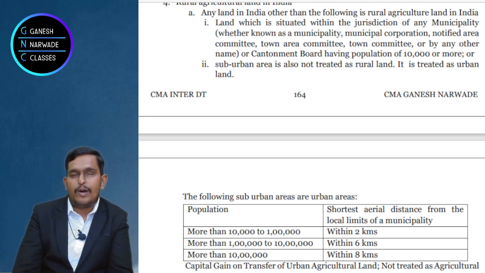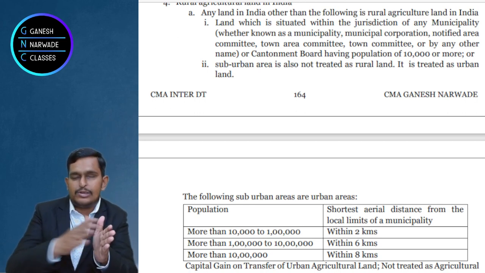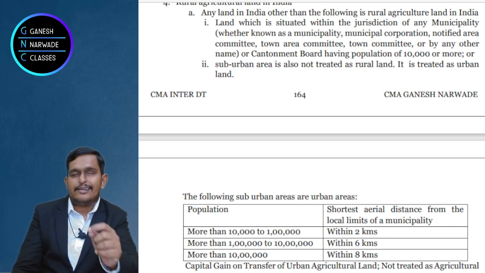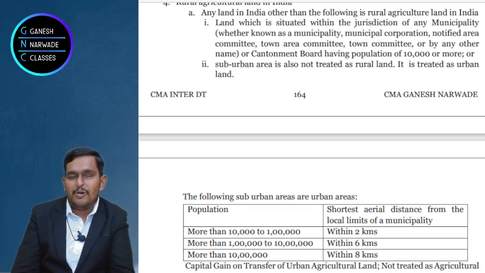Sir, 10,000 to 1 lakh. Okay. What is the distance from the borders of municipality to that area? Sir, it is just 1 kilometer. Oh, is it within 2 kilometers? Yes, sir. Then it is an urban area. Sir, but this area has a population of 1 lakh to 10 lakh.